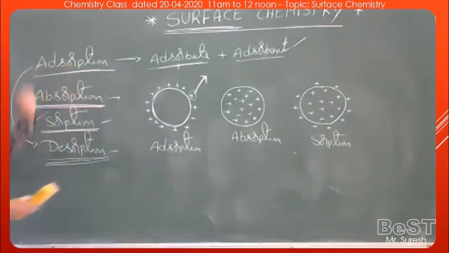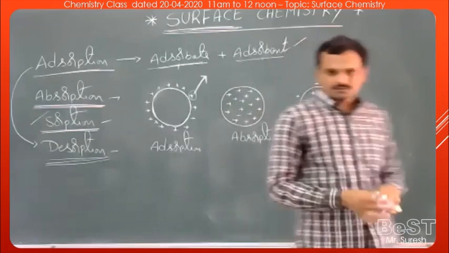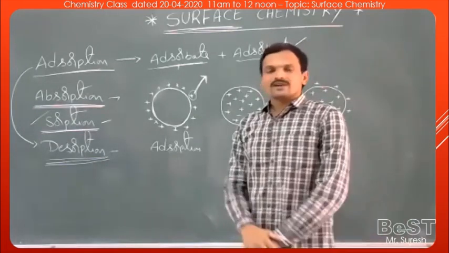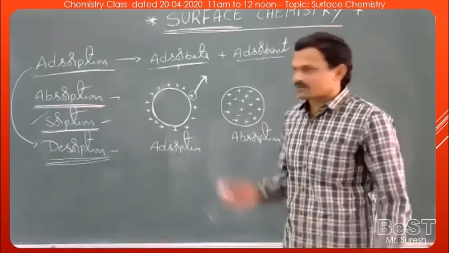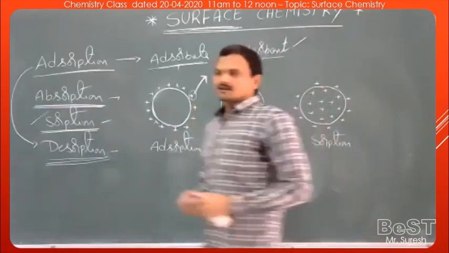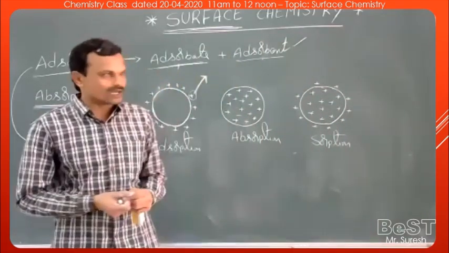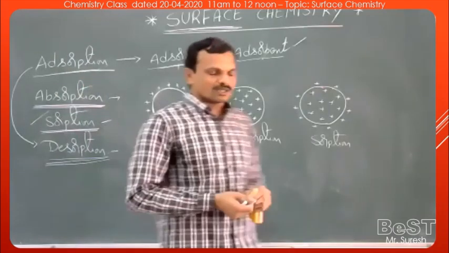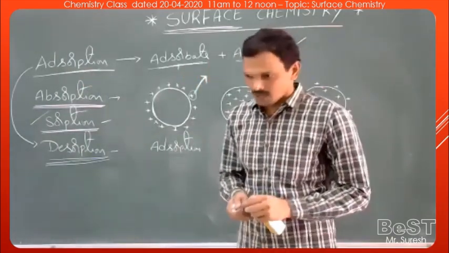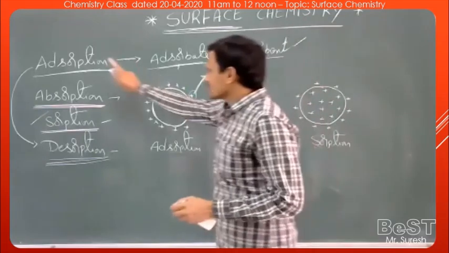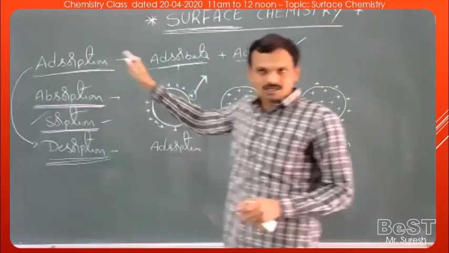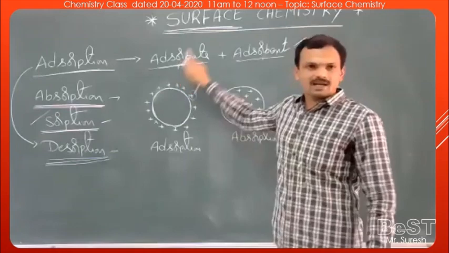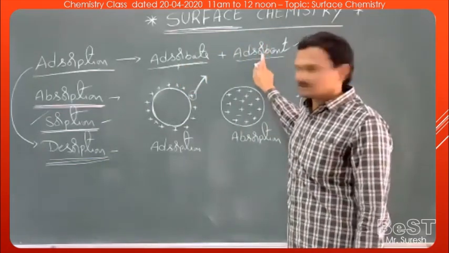Let us see all these four once again. Adsorption is the process of attraction and accumulation of a gas or liquid on the surface of a solid or liquid. This adsorption is a surface phenomenon. The adsorption process involves two components: adsorbate and adsorbent.